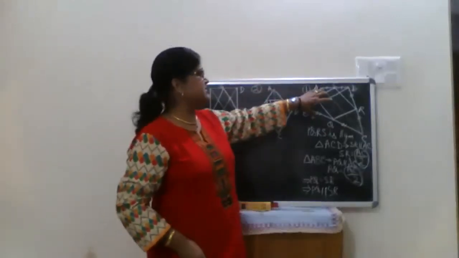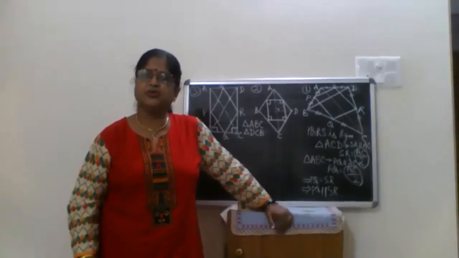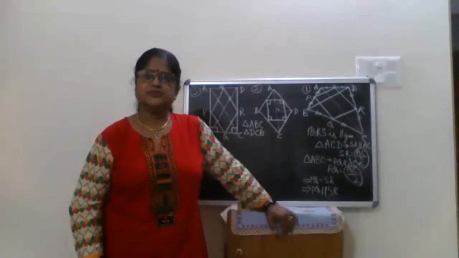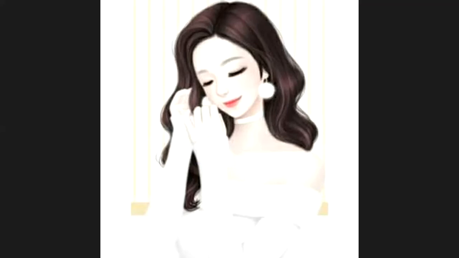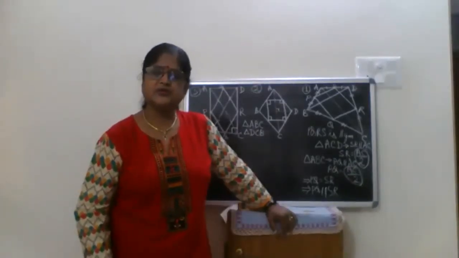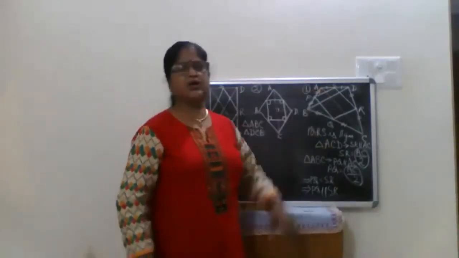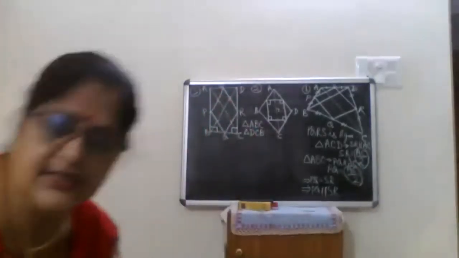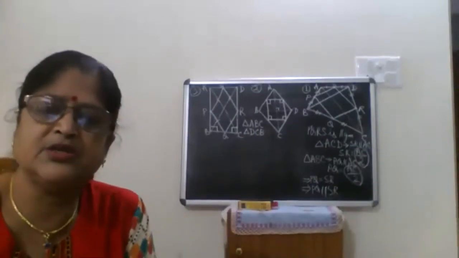What did we understand from question number 1? One of you answer me, any one of you, unmute, answer me, then I will proceed. What is the conclusion from question number 1 you got? Until and unless I get your answer, I am not going to explain it anymore.